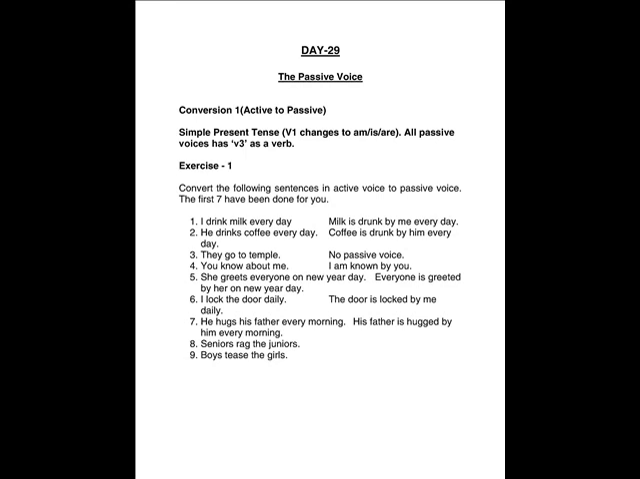Now, V1 becomes either am or is or are. Here milk is third person singular, so it becomes is. And drink, drank, drunk: by me every day. Milk is drunk by me every day. How did we get that? Milk is the object which became the subject in the passive voice. Is is used in simple present tense. The V1, drink, becomes is. And drink, drank, drunk. V3 is used for passive voice. So, milk is drunk by me every day.